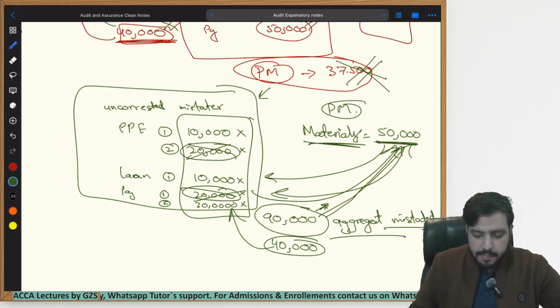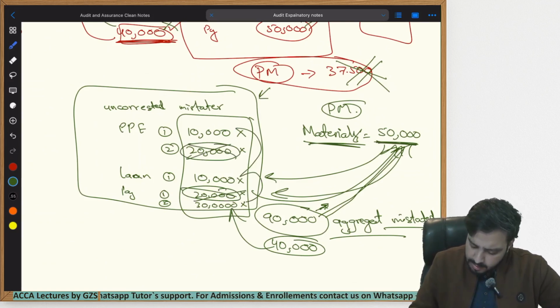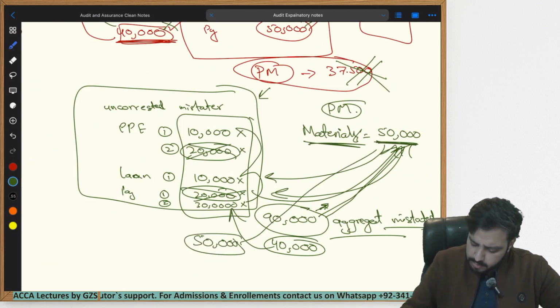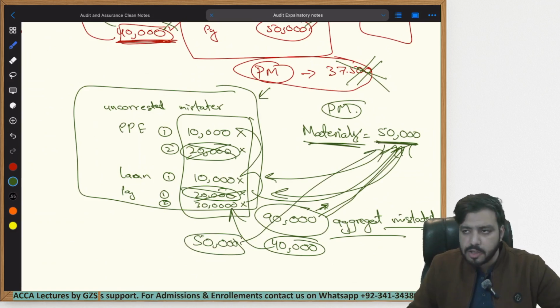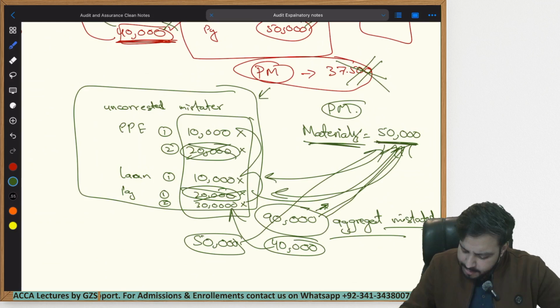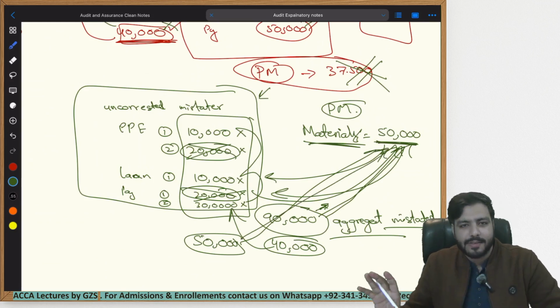Both of these errors have been corrected. All the remaining errors combined now, the aggregated amount is $50,000, which is equal to materiality. Again, you will let the management know, no. Equal to materiality is also material for us.